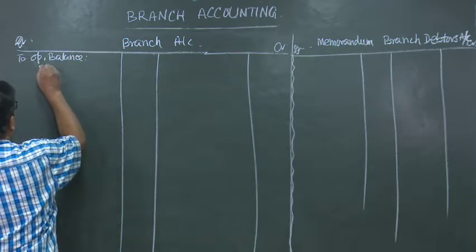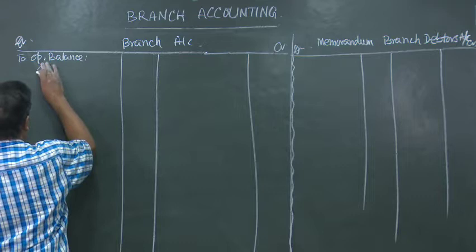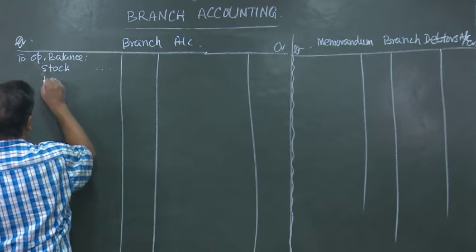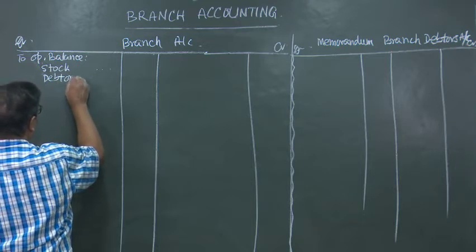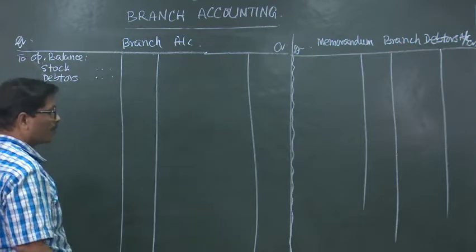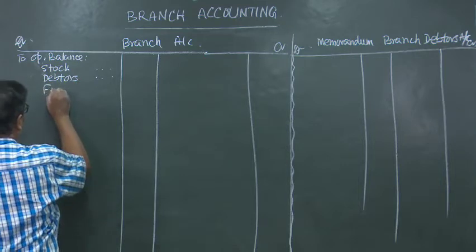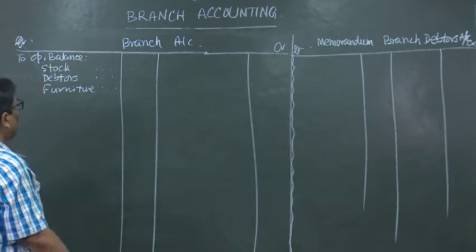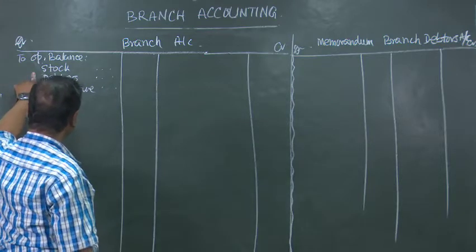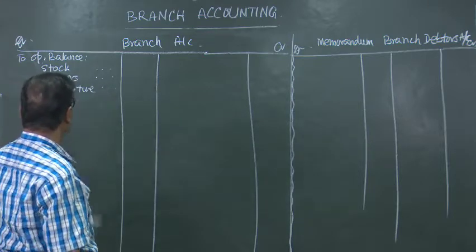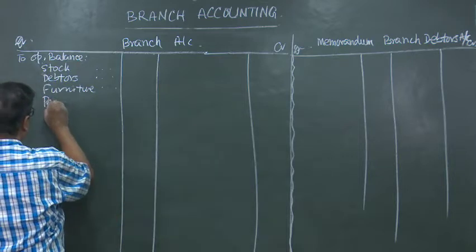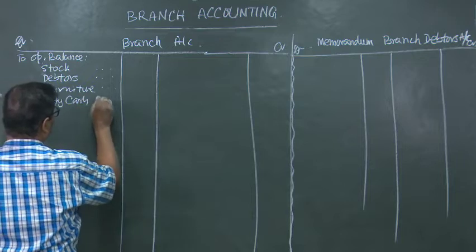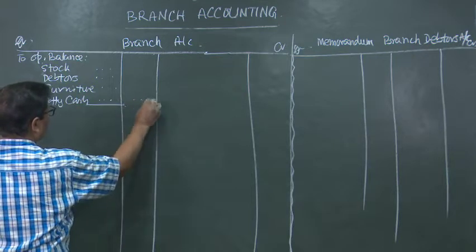It may be opening stock, or you can write directly stock, debtors, then branch furniture, all these branch assets opening balances will be recorded here, even the petty cash also, petty cash balance on the opening date, petty cash account, all these things will be added and written here.